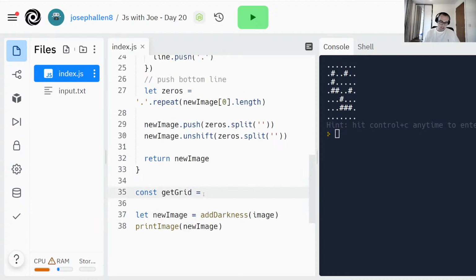Const getGrid, let's call it X and Y. Those will be my positions for X from the left and Y from the bottom.